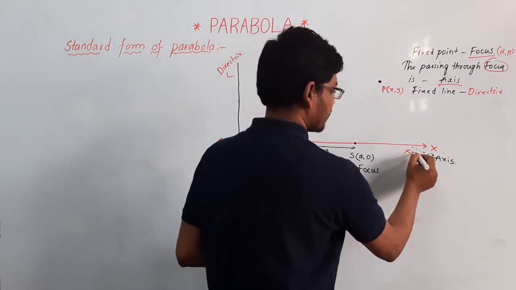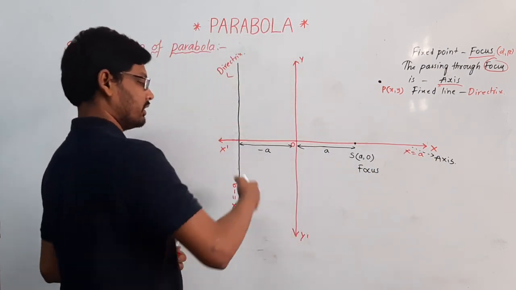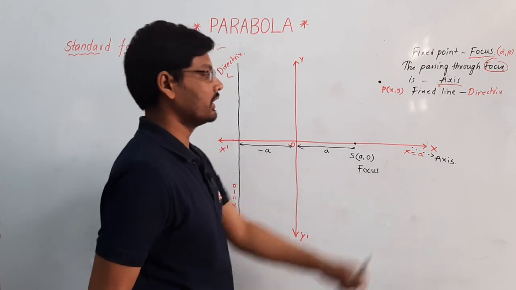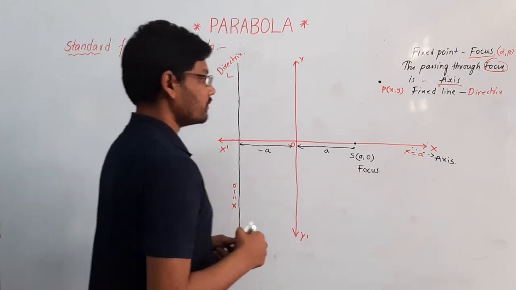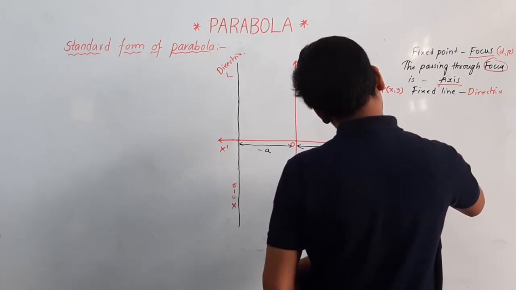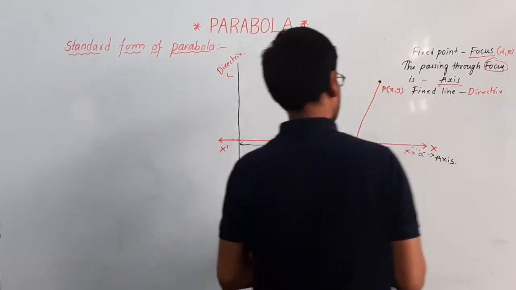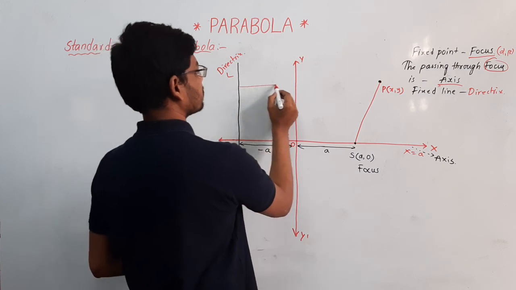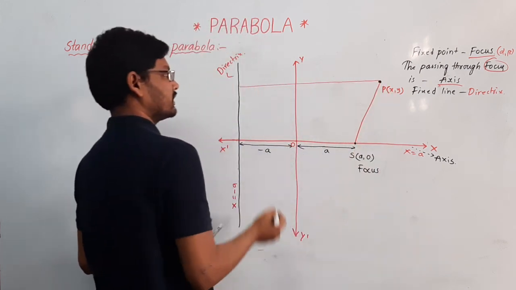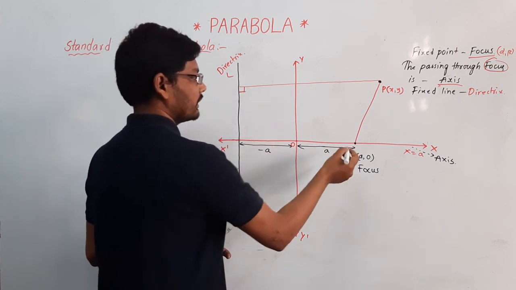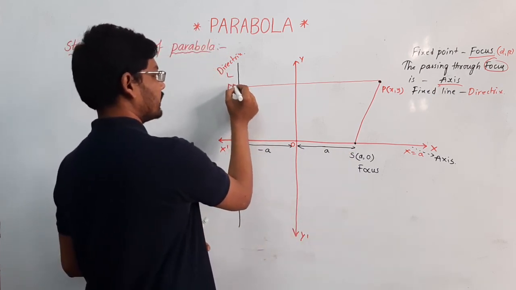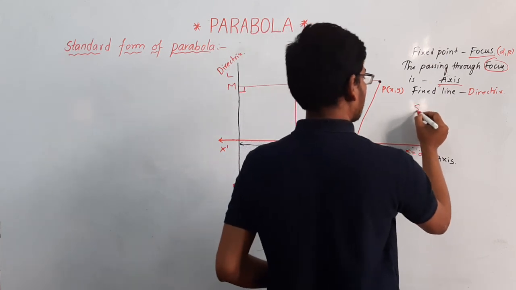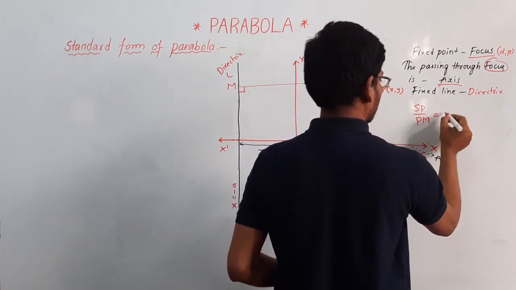And the equation of the axis is x equal to a here. If you draw by joining the points S and P, and draw a perpendicular distance to this directrix, and if this intersecting point is called M here, SP by PM is equal to 1.